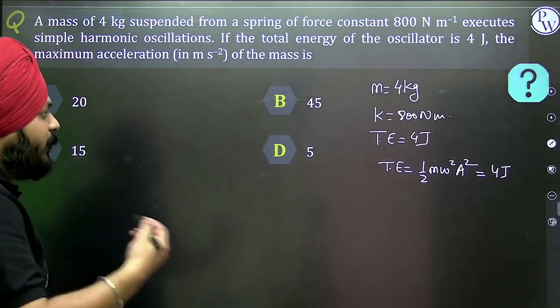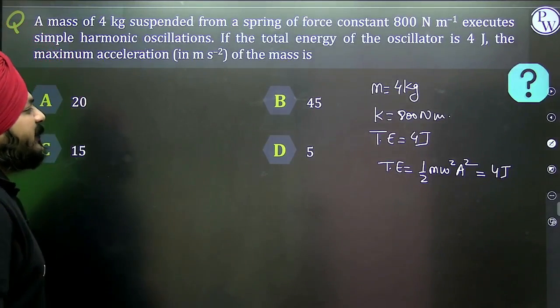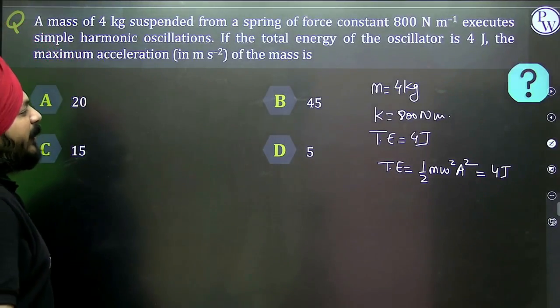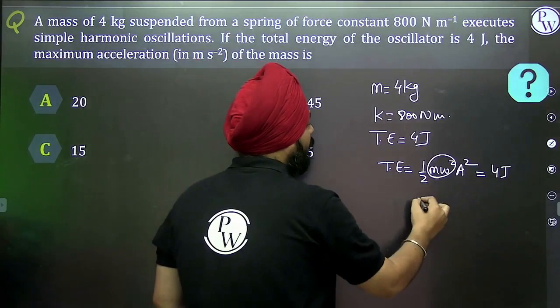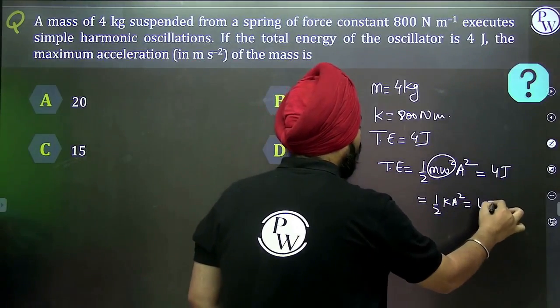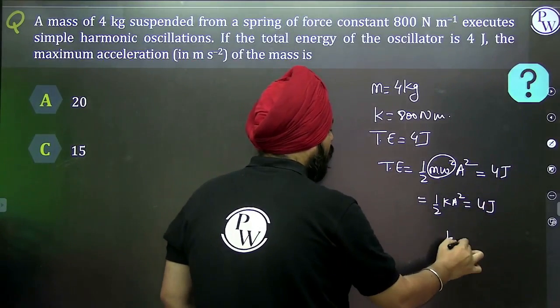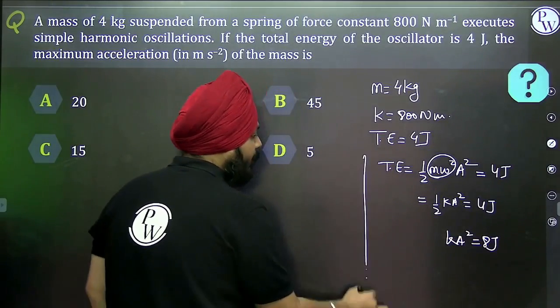Can I replace m omega square with the value of K? Half K A square is equal to 4 joule. So K A square is equal to 8 joule.